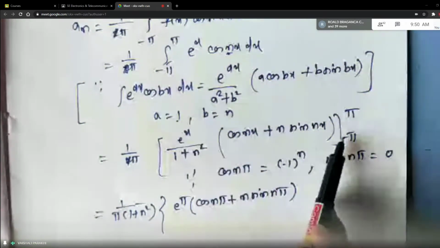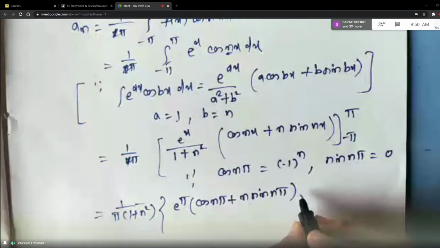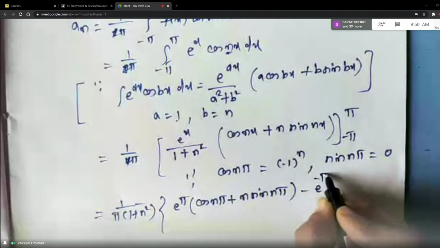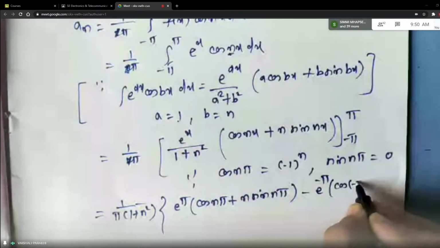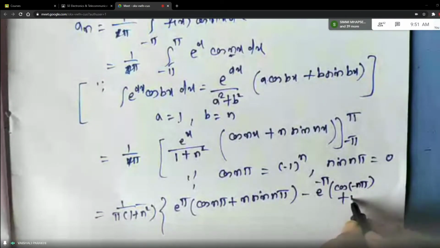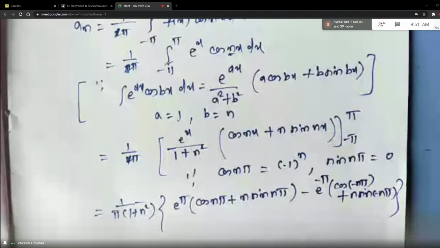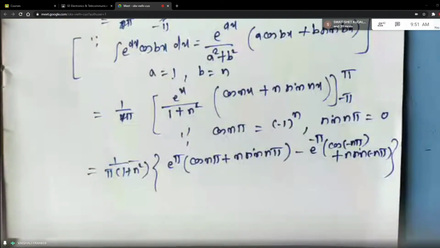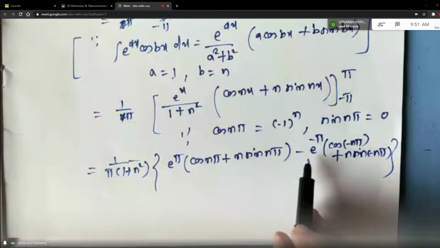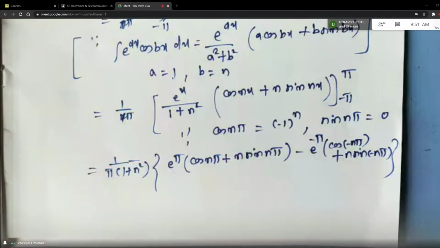So I have replaced x by pi, that is the upper limit, minus e raised to minus pi, cos of minus n pi plus n into sine of minus n pi. So just I have replaced x by upper limit minus x by lower limit.